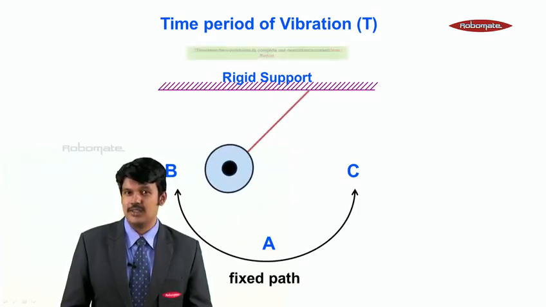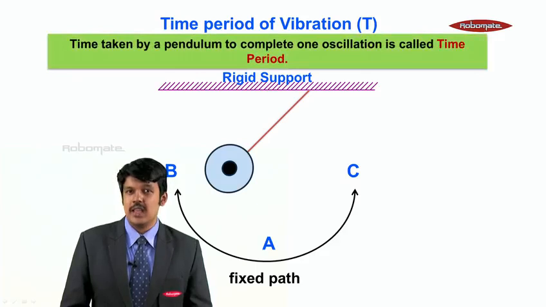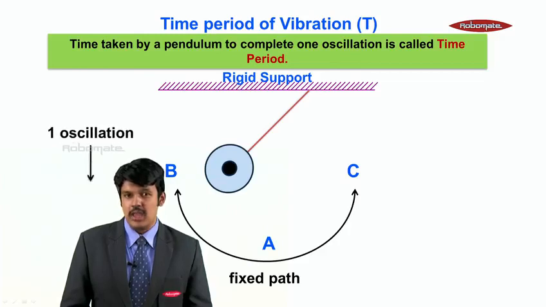The time taken by a pendulum to complete one oscillation is called the time period. Now what do you mean by one oscillation? It started from B, moved to A, moved to C, moved back to A, then back to B. The total time is 2 seconds. So the period of vibration T is equal to 2 seconds.